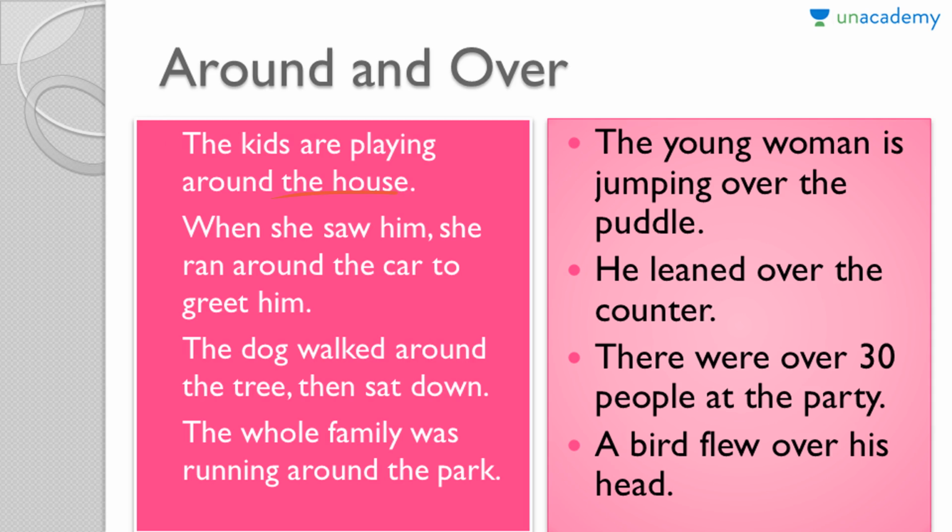The dog walked around the tree, then sat down. So again, circular or semicircular, whatever be the motion of the dog, in order to describe that, we use around. The whole family was running around the park. So again, this circular movement, whatever kind of park that is. So that kind of movement where an arc is made, or a kind of area is covered which is in proximity of the place being talked about, then we use around.